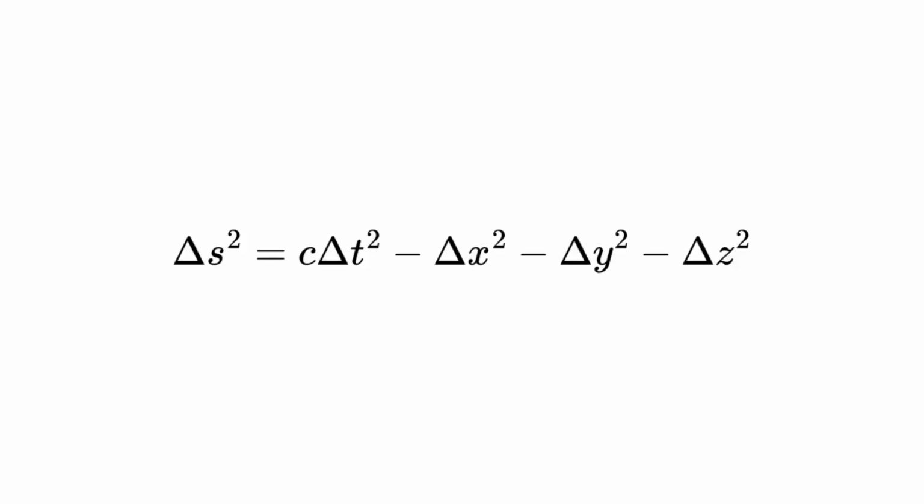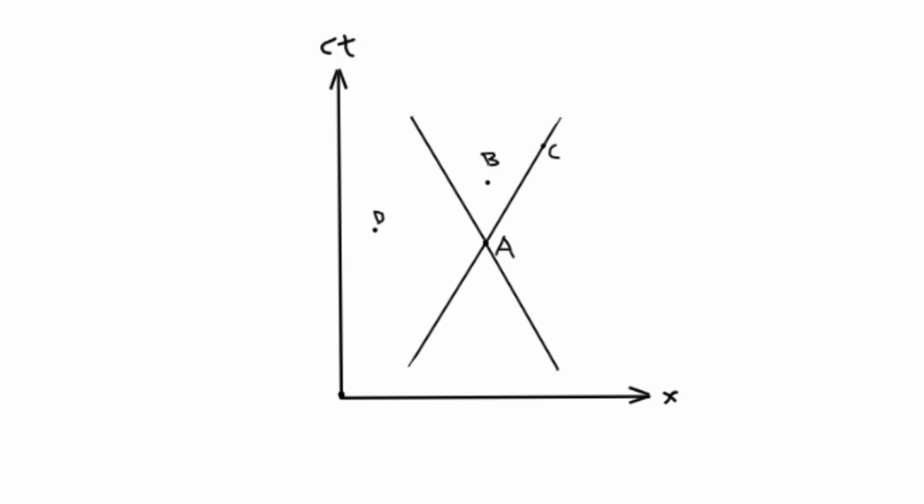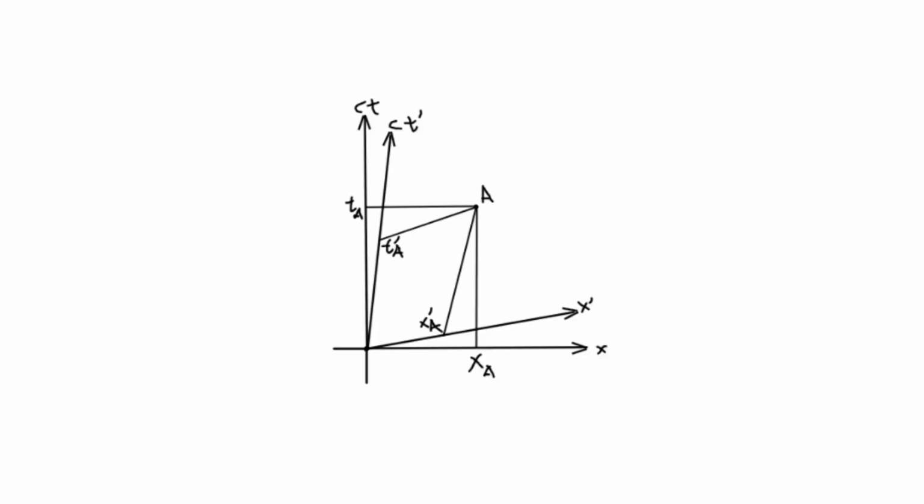The interval between 2 events is defined using the Pythagorean theorem. Light cones tell us how to treat an interval. Take event A. If the interval between 2 events is greater than 0, it is considered time-like, or the events are separated in space. So the interval between A and B is time-like. If it's equal to 0, the interval is null or light-like, just like the interval between A and C. If the interval is less than 0, it is considered space-like, and the events are separated by time. So the interval between A and D is space-like. We can visualize this using space-time diagrams, which show the coordinate transformation of an event between 2 frames.